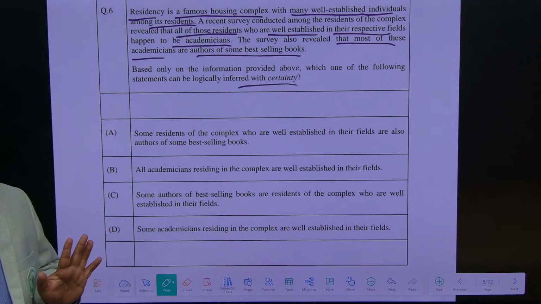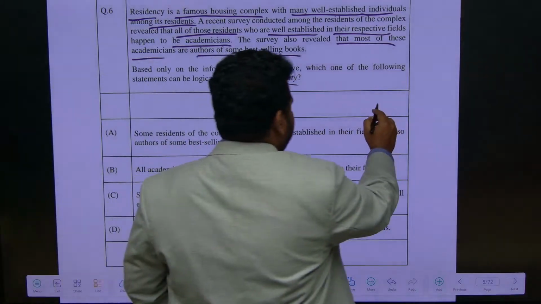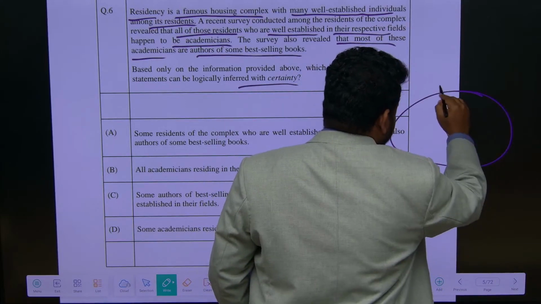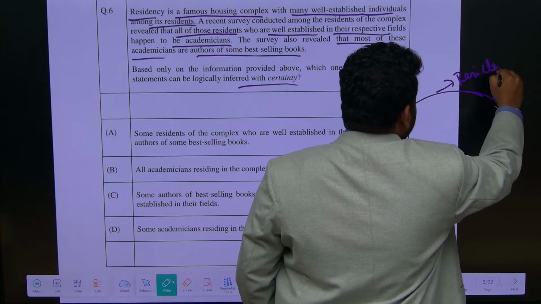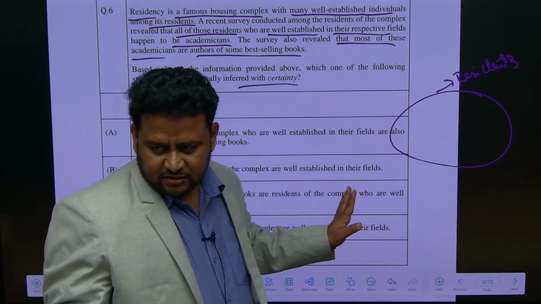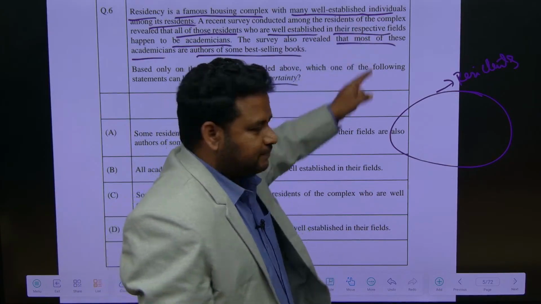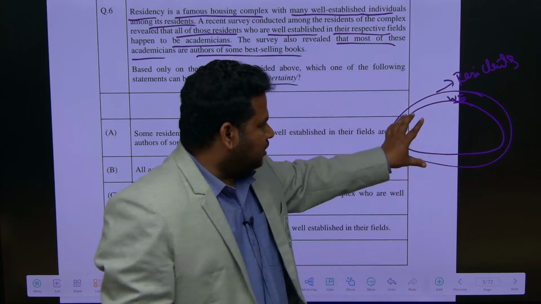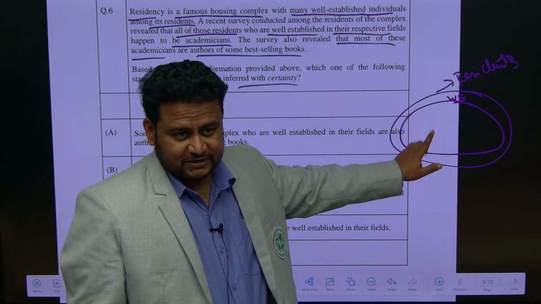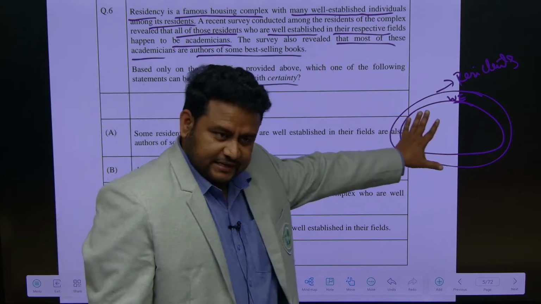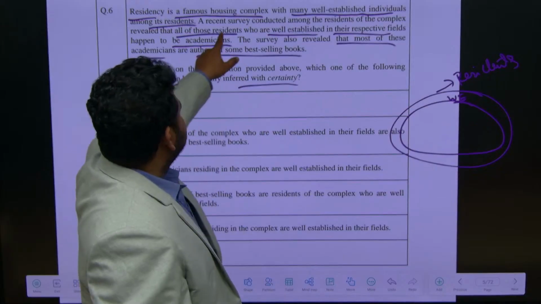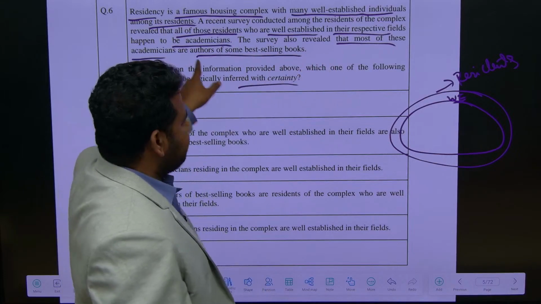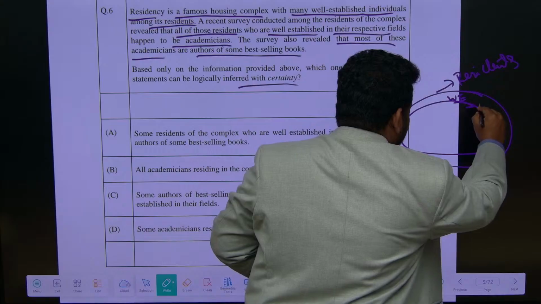So first of all, what they have told, there is a housing complex or residence. So here there are some residents. Out of these residents, many are well established individuals. Not all, many are well established, not everyone. They have not told everyone is well established. Many are well established, I have written it. A recent survey revealed that all those residents who are well established in their respective fields happen to be academicians. That means they are all also academicians.